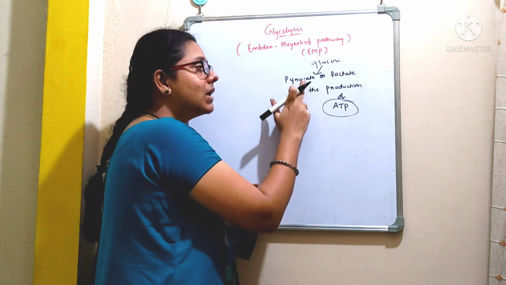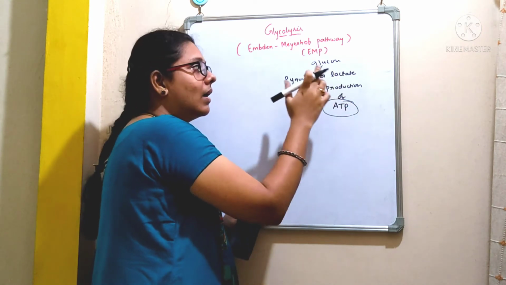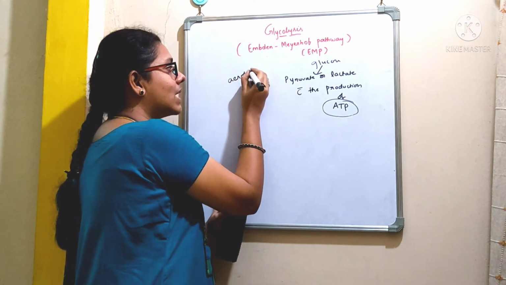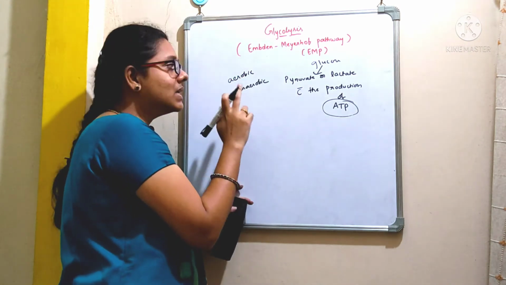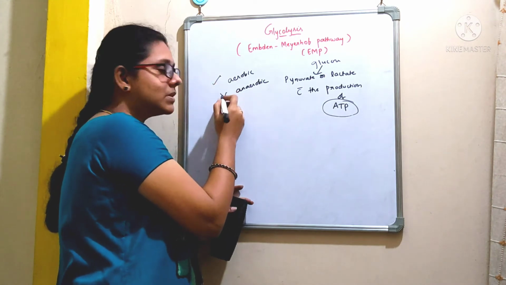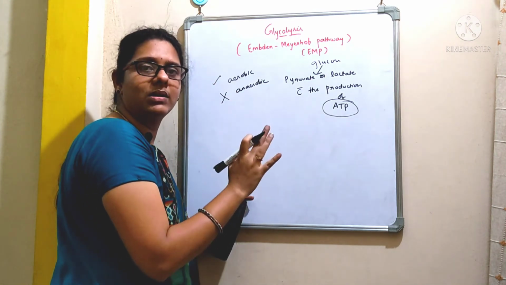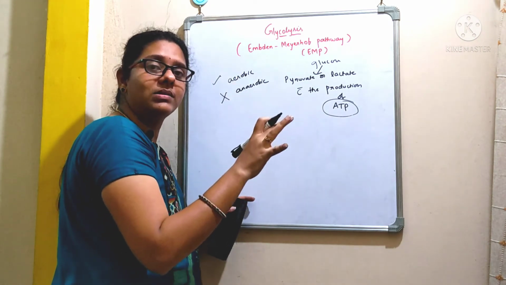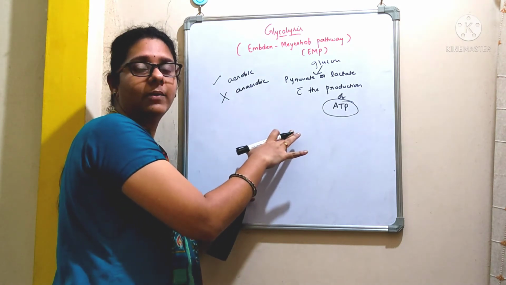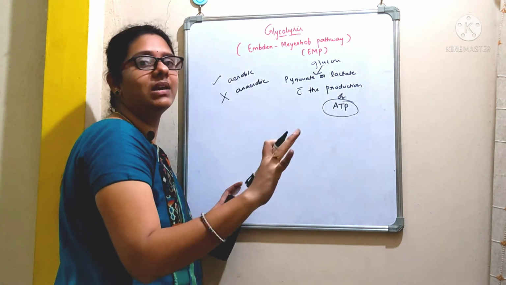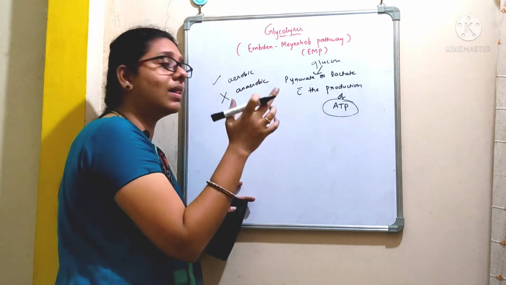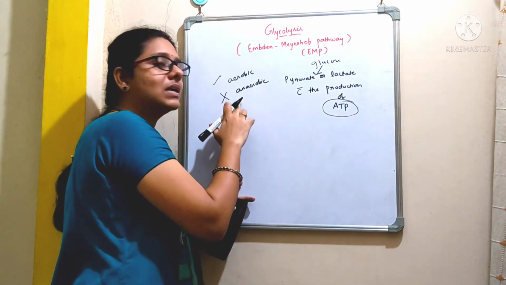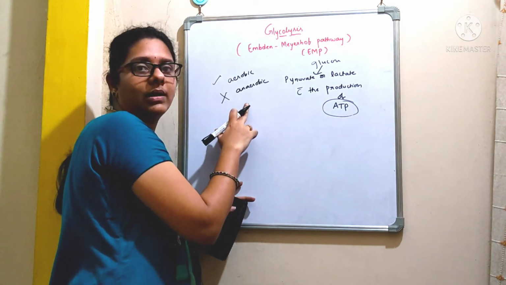So what are the end products here? Pyruvate or lactate. This glycolysis can be operated both under aerobic conditions and anaerobic conditions, that is in presence of oxygen and in absence of oxygen. We all know that certain microorganisms are aerobic, certain microorganisms are anaerobic. That means few microorganisms strictly require oxygen for their survival, whereas certain microorganisms don't require any oxygen for their survival. We call them anaerobic. And this glycolysis pathway can operate under both the conditions, that is under both aerobic and anaerobic conditions.